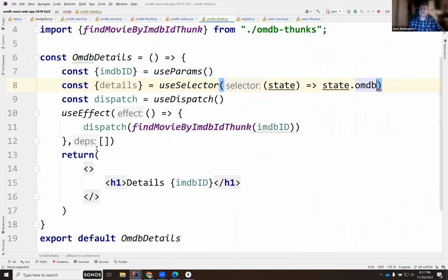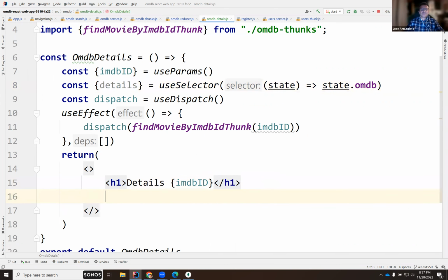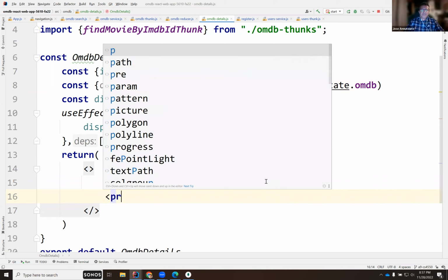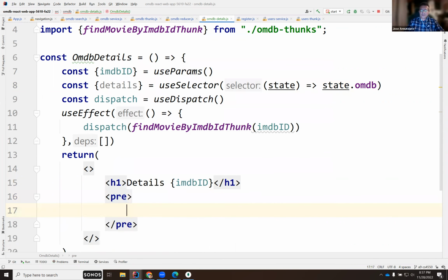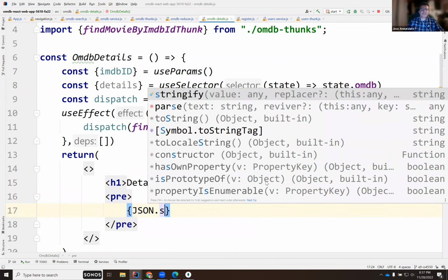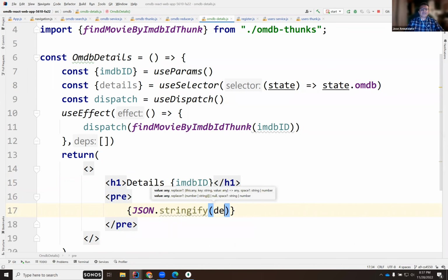Right, so this is from state.omdb. We should be able to extract the details, right? And then we should be able to just print out the object, right? So let's do a raw JSON stringify. Let's convert that details, hopefully, null and 2. Let's see what that looks like.